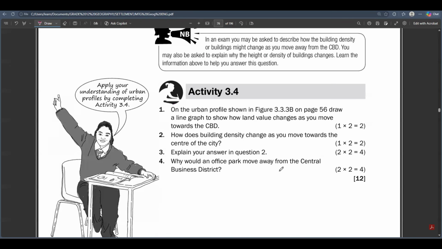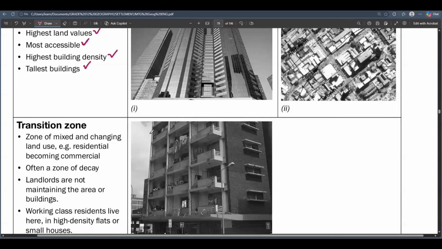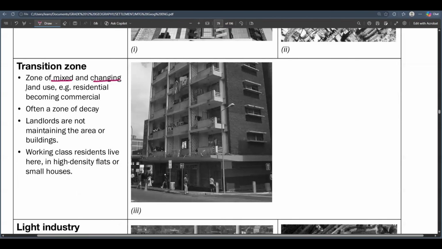So the transition zone being next to the CBD, is it that good to be at? Let me show you what the transition zone is. The transition zone is defined as a zone of mixed and changing land use.